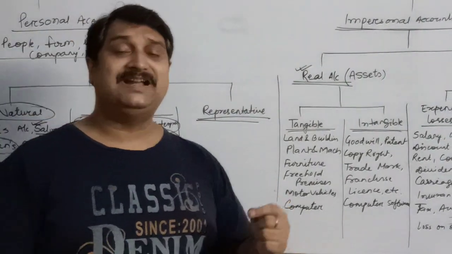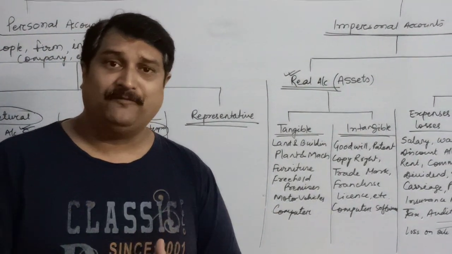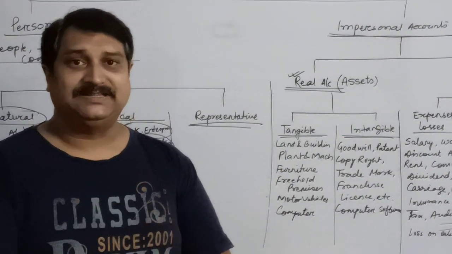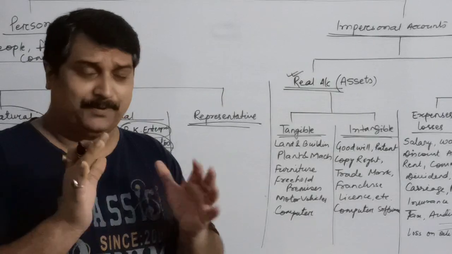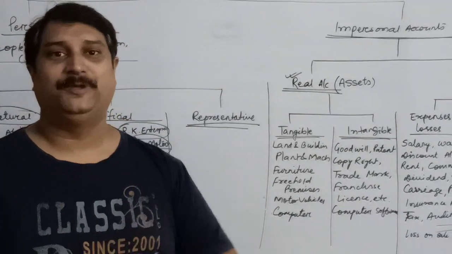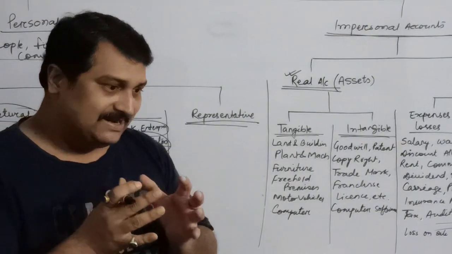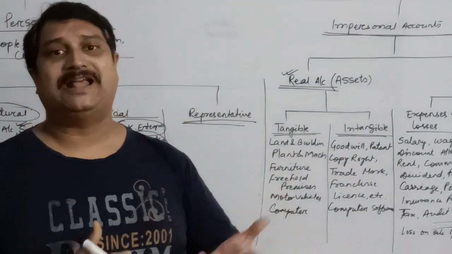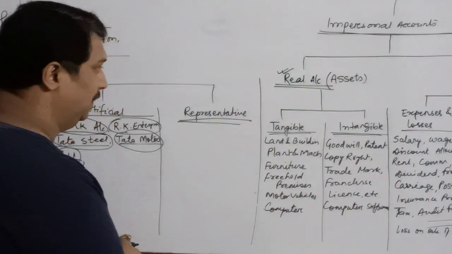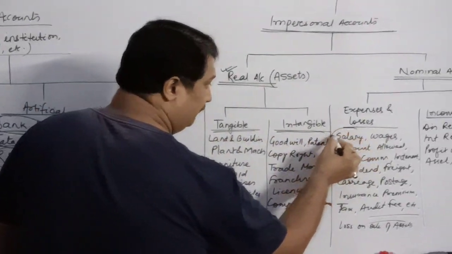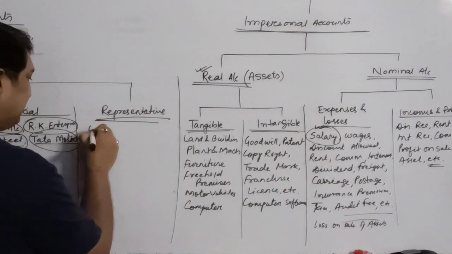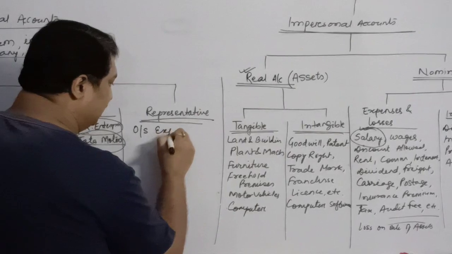The word representative means it is a type of account which represents others. It's not a real account, not a personal account, but it represents a group of people, or a person, to whom this amount has to be paid or will be payable in future, or receivable. Like salary. What is salary? It is an expense.